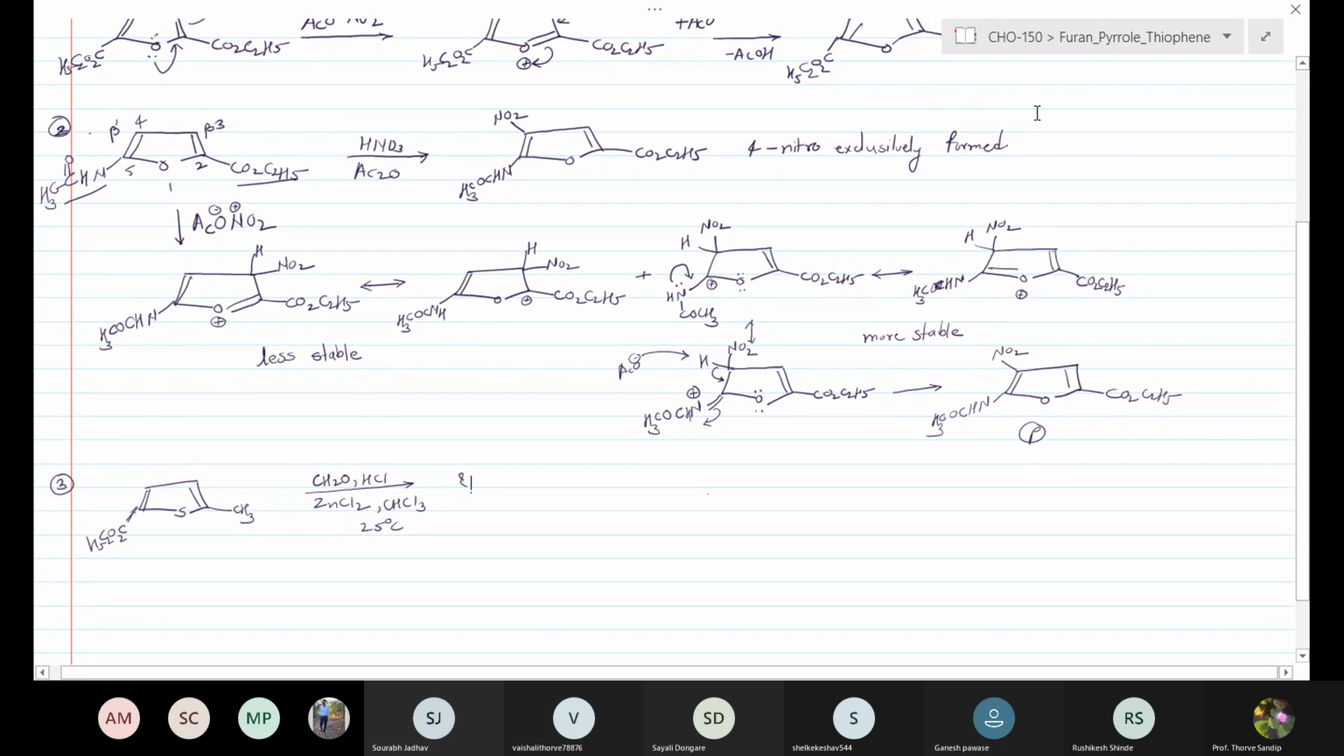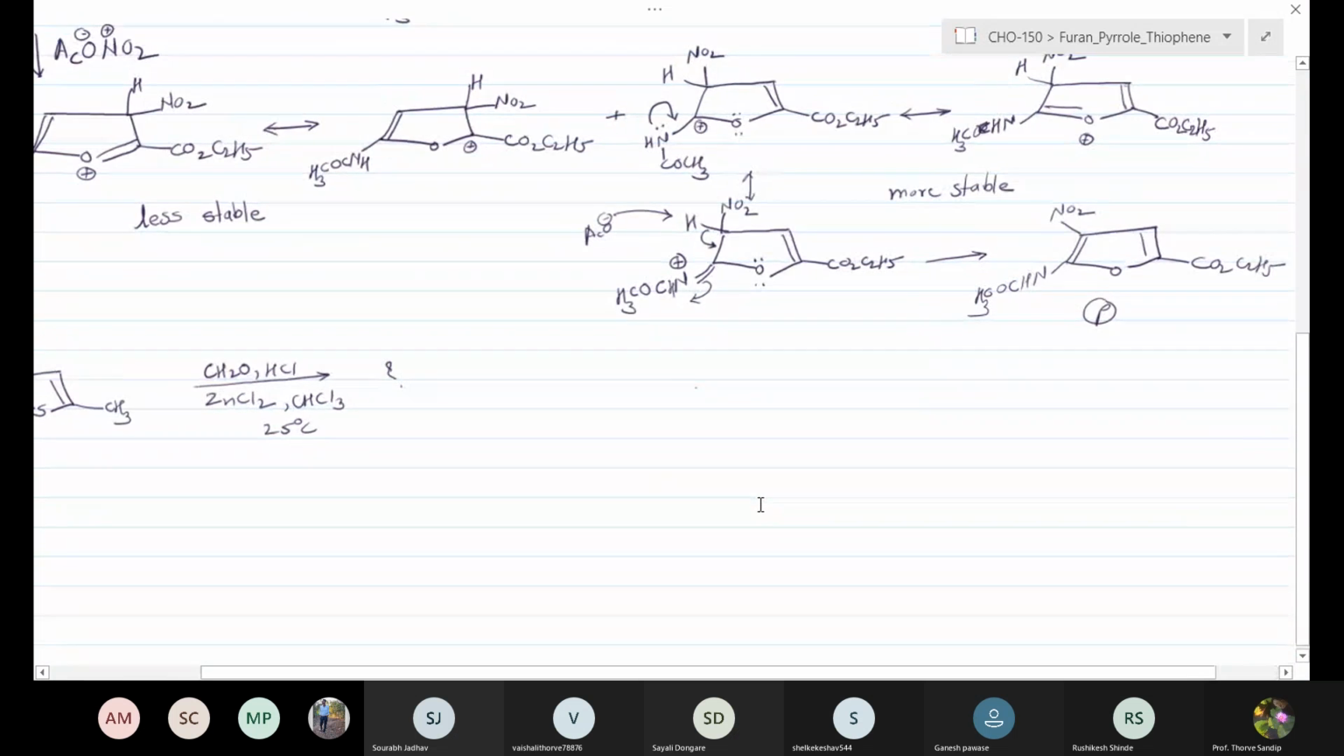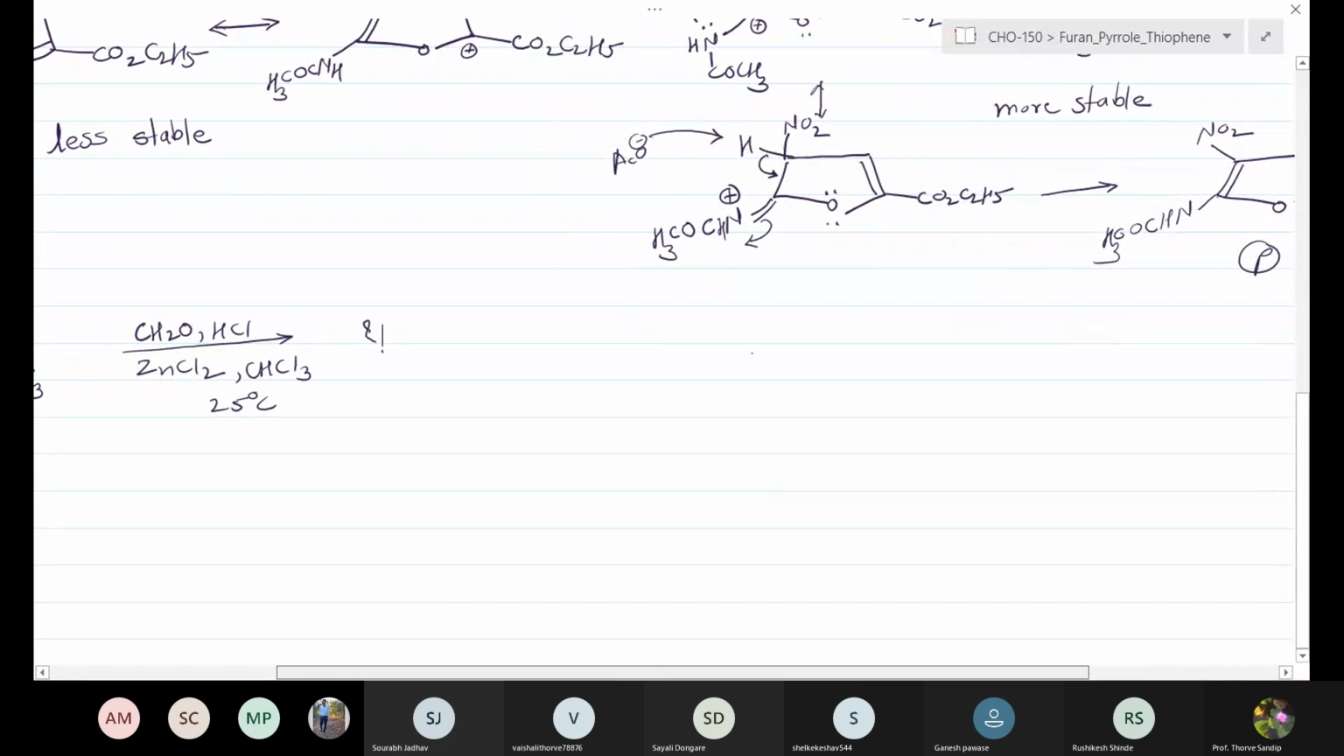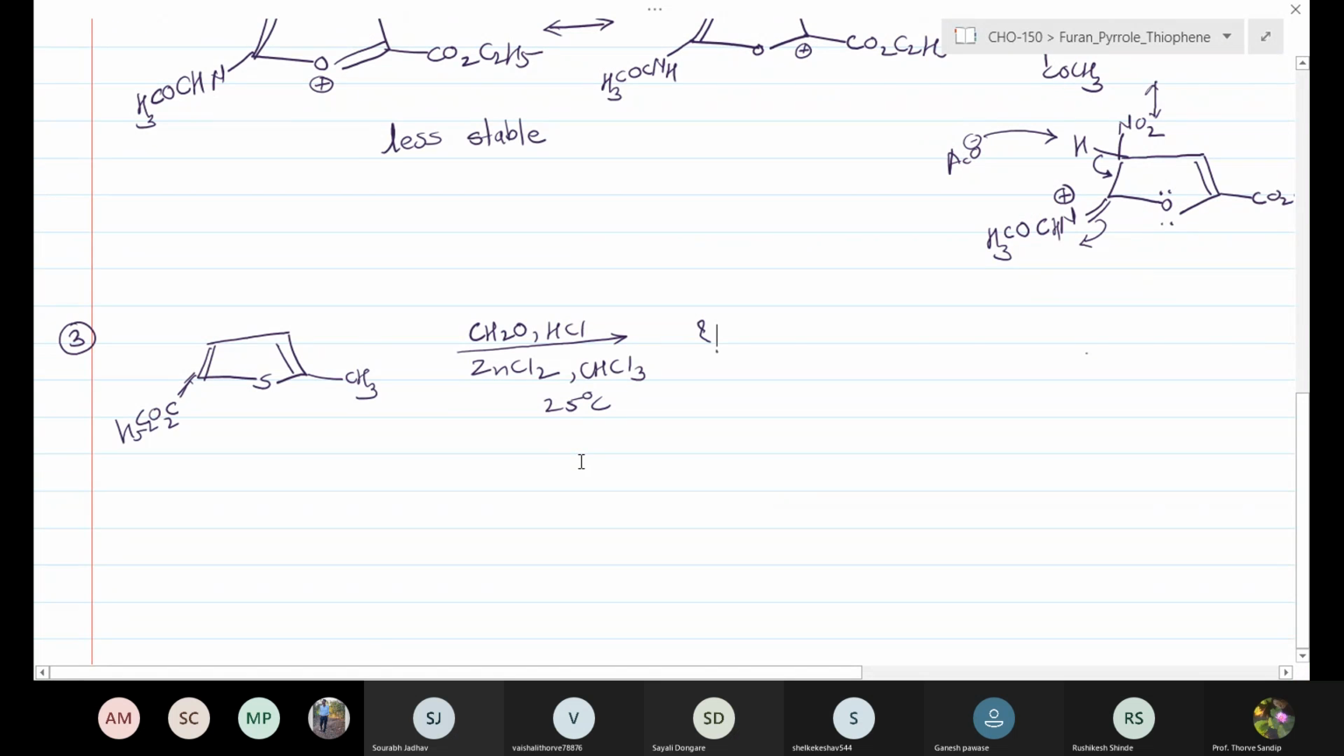Okay, consider the next reaction. Suppose the reaction is carried out with the 2,5-disubstituted derivative. The reaction is carried out with formaldehyde in presence of HCl, ZnCl2, chloroform at 25 degrees centigrade. Consider the mechanism.